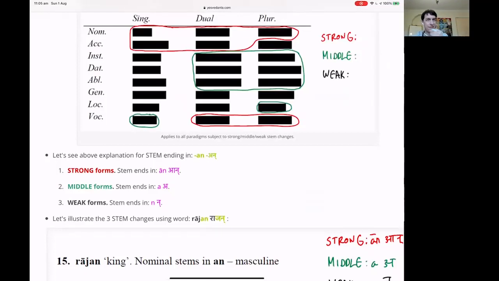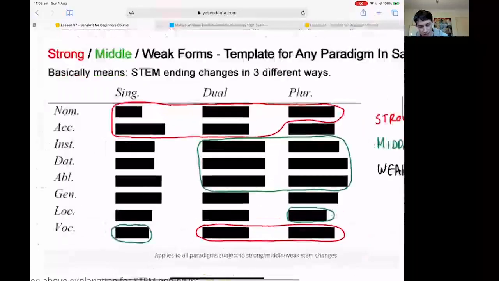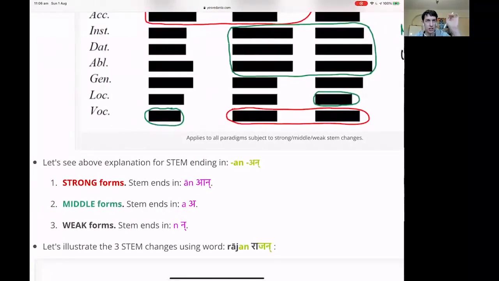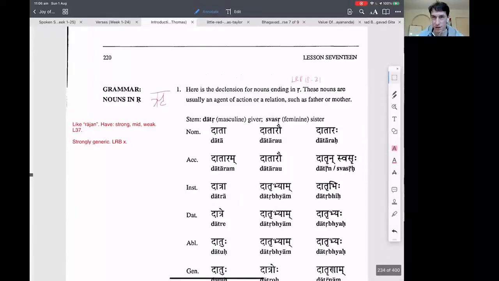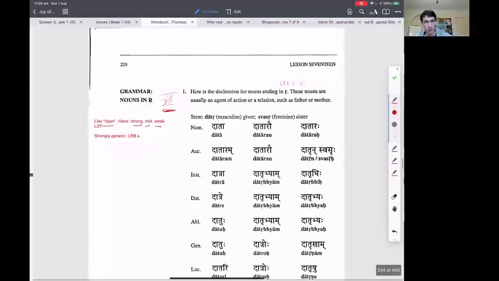Now, if you want to have a stem ending with r, vocalic r, like pitr, matr, that will also apply the same formula, but the 3 changes will be different. The strong, middle, and weak will have different endings. This is where we stopped, and we will finish chapter 17 today. Like Rajan, all of the paradigms that end with this r will have strong, middle, and weak changes. And I've already given you the paradigm, which exactly will have those changes.